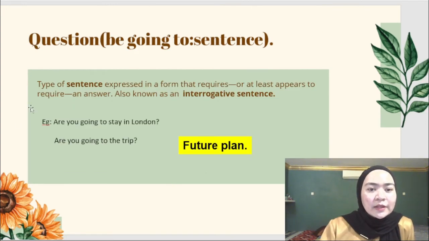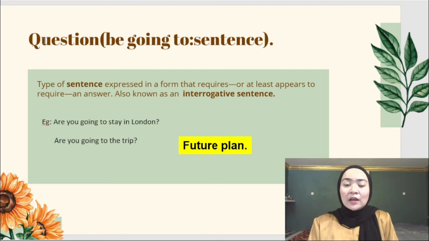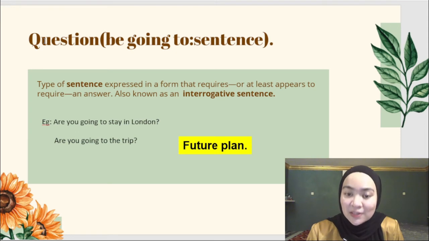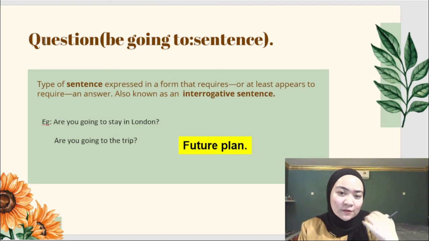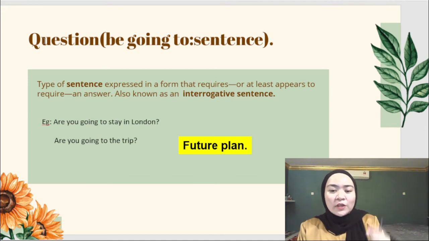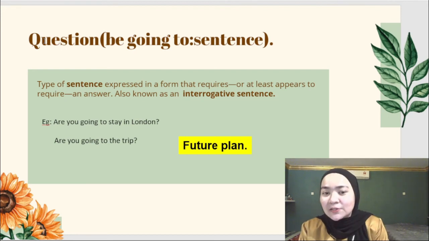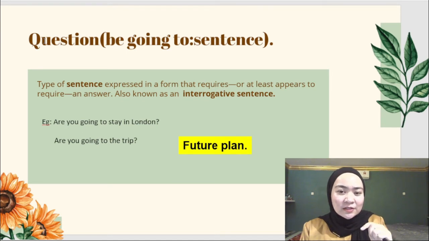And then the next one is question. A question is a type of sentence expressed in a form that requires, or at least appears to require, an answer. It is also known as an interrogative sentence. Just now we had affirmative and negative, and for question, another name is interrogative sentence. So when you see the words interrogative sentence, you know that it is a question.